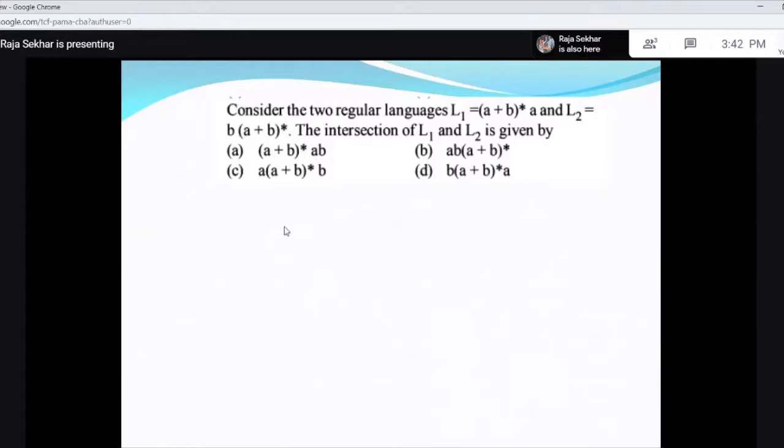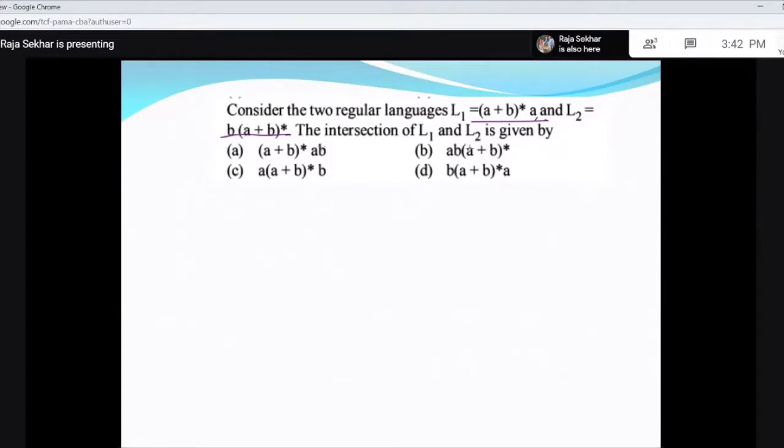Consider the two regular languages L1 and L2. What is L1? L1 is strings ending with A. You can see L1 always ends with A and L2 always begins with B. The intersection of L1 and L2. So intersection means strings from this and strings from this. This will contain all strings ending with A and this will contain all strings beginning with B. Right?